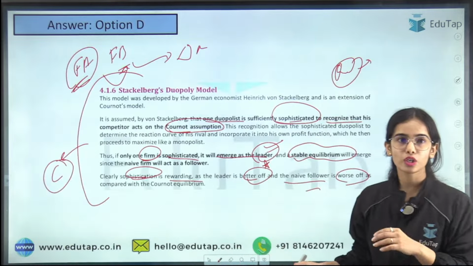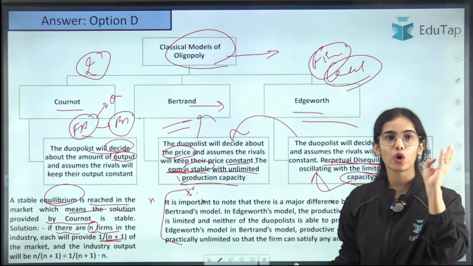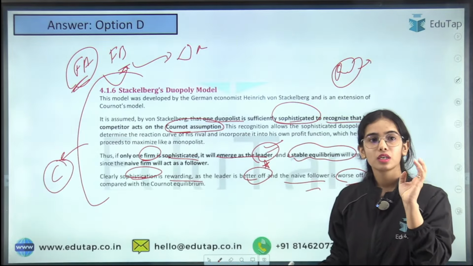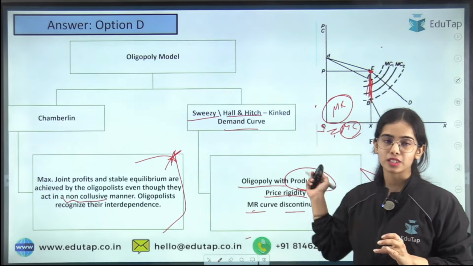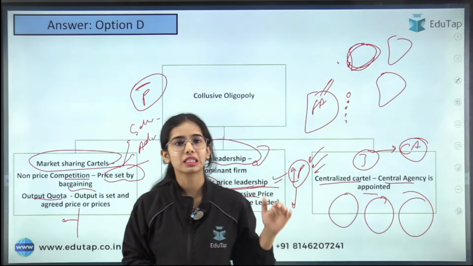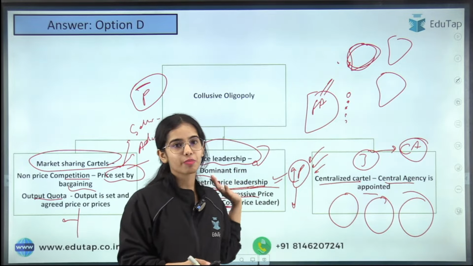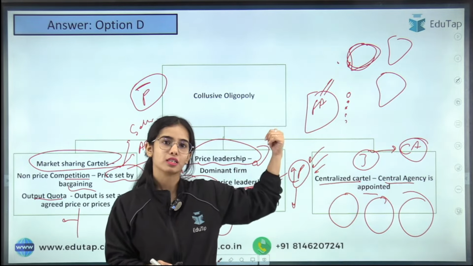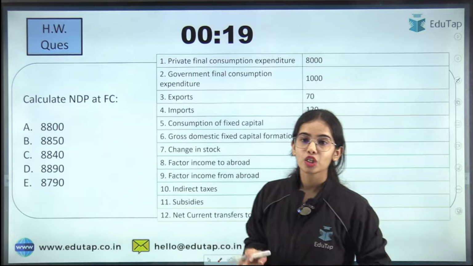So there are the non-collusive models that we have discussed: Cournot, Bertrand, Edgeworth, Stackelberg and Chamberlin and Sweezy. They are non-collusive, they are not colluding with each other, but these three, price leadership, market sharing and centralized cartel, are under the collusive oligopoly. Okay, so this is it for today.